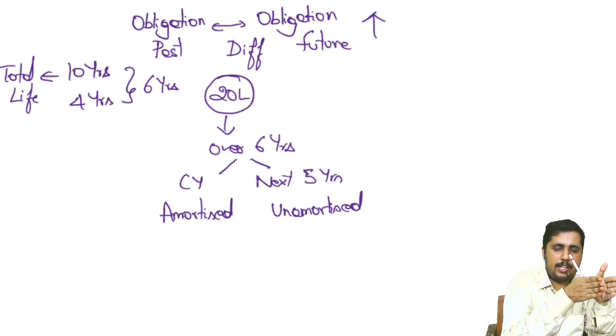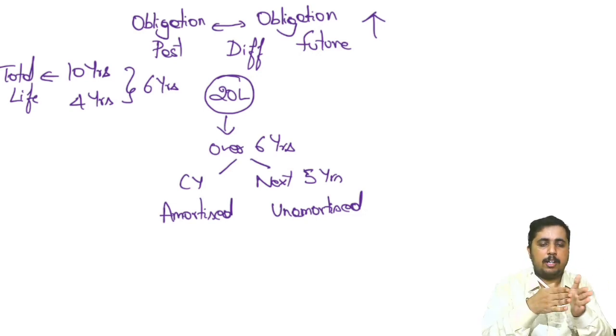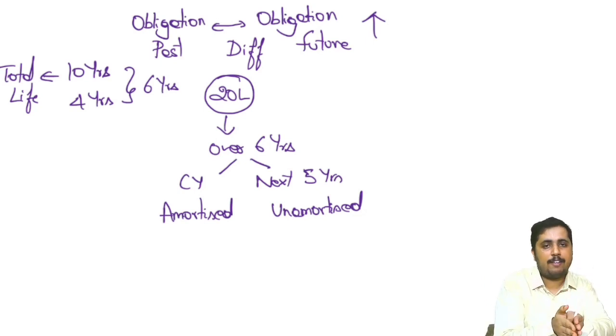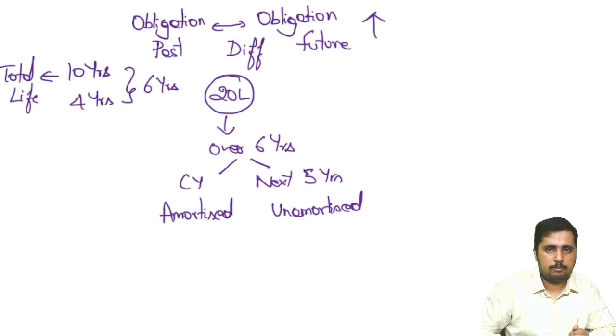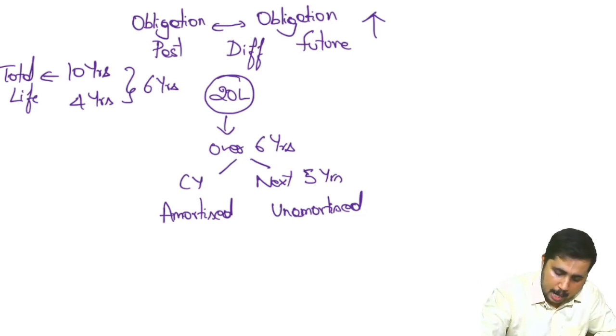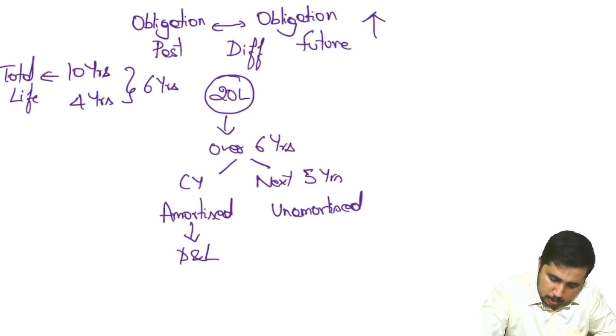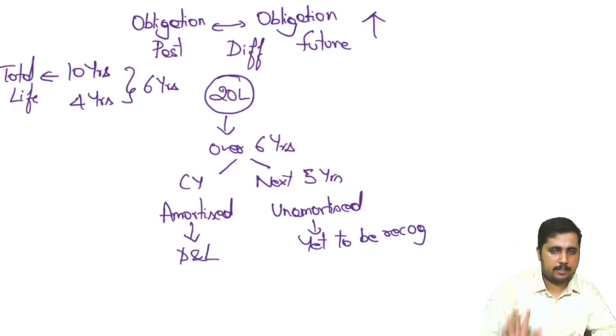So what happened? There is a change in the defined benefit plan. Because of this change, automatically there is a change in liability. Even this is spread over a number of years. Whatever you have already recognized in that revision will be the amortized part, and what you will be doing in the future will be the unamortized part. Okay, this is one concept we have to study. Amortized will come in P&L. Unamortized means yet to be recognized. So you are not even recognizing it right now because it's not a part of this year. It will be a part of the future years.